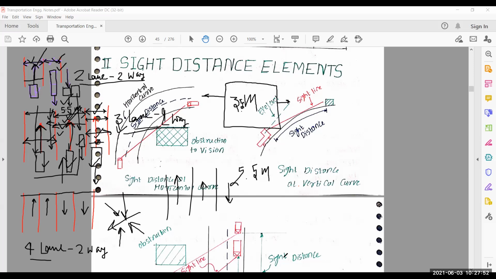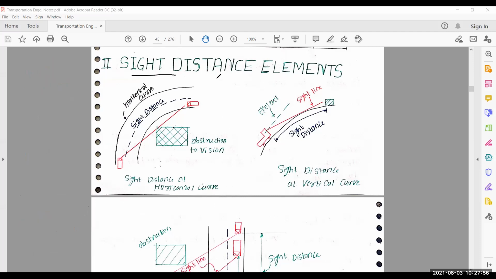Our next point of discussion is sight distance elements. So in the next class, I will continue from this point. If you have any problem up to this, you discuss with me, because we have only 1 minute left.